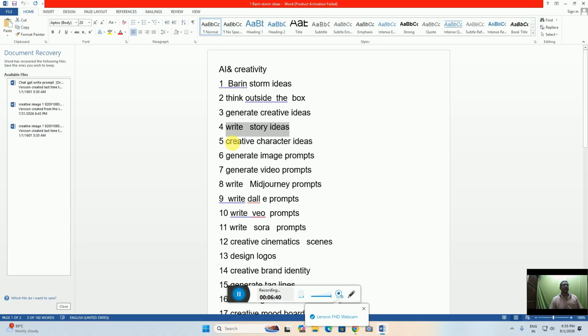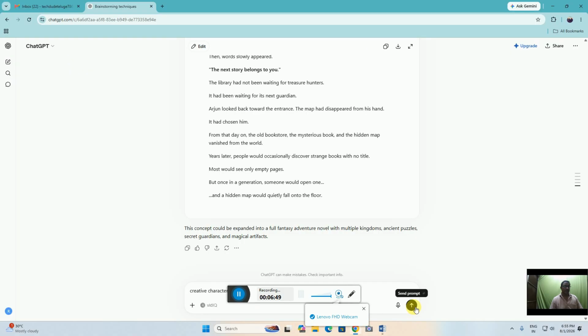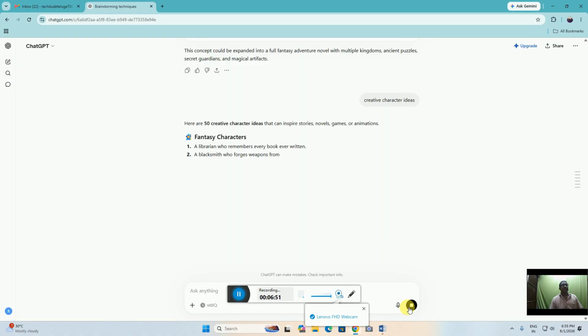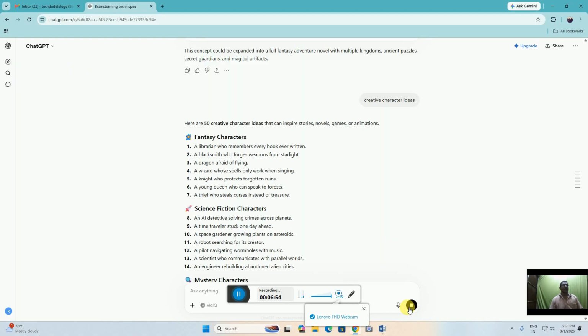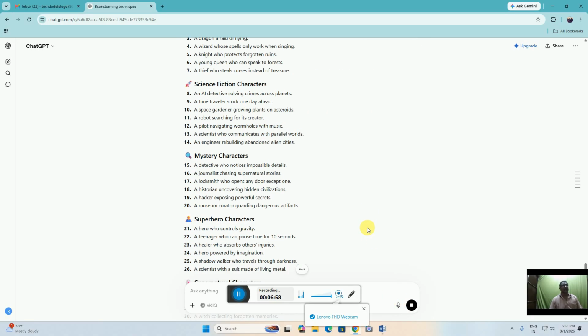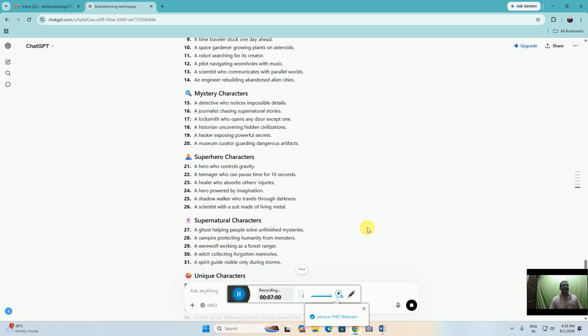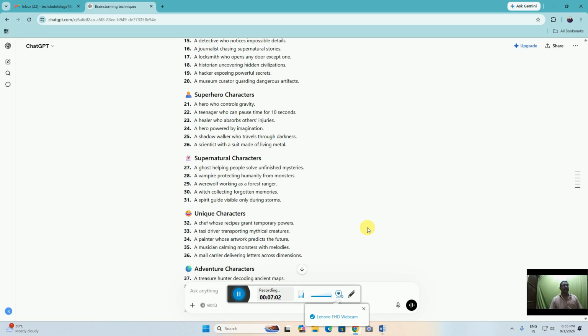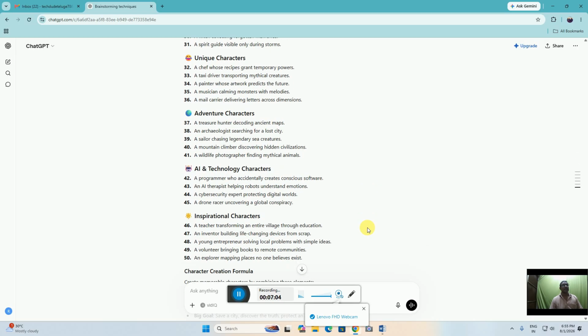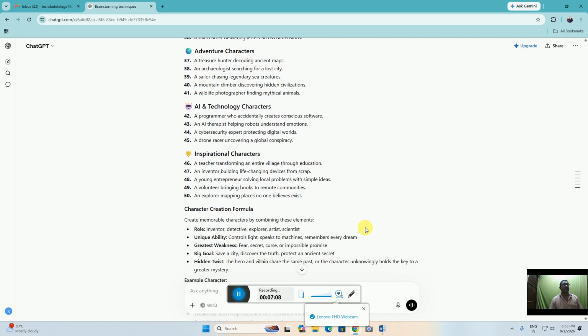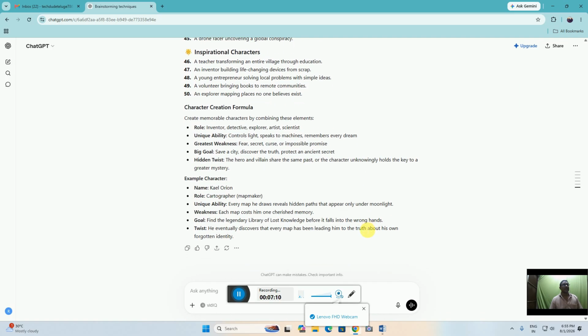Another option is creative character ideas. Then click creative fantasy character, science fiction character, mystery character, superhero character, supernatural character, unicorn character, adventure character, AI technology character, inspiring character. There are many character roles.